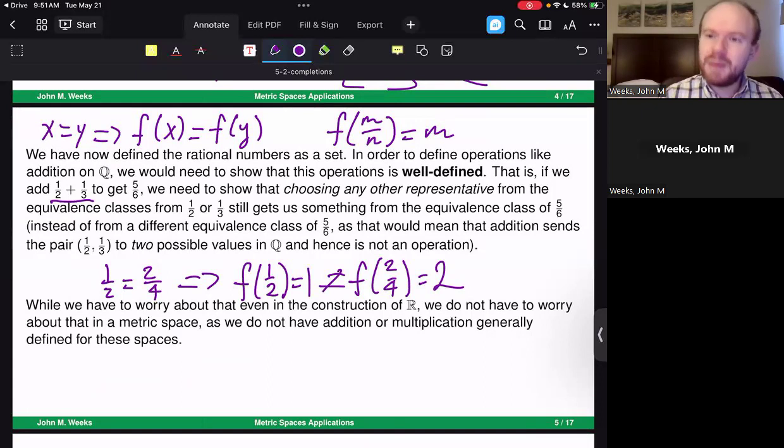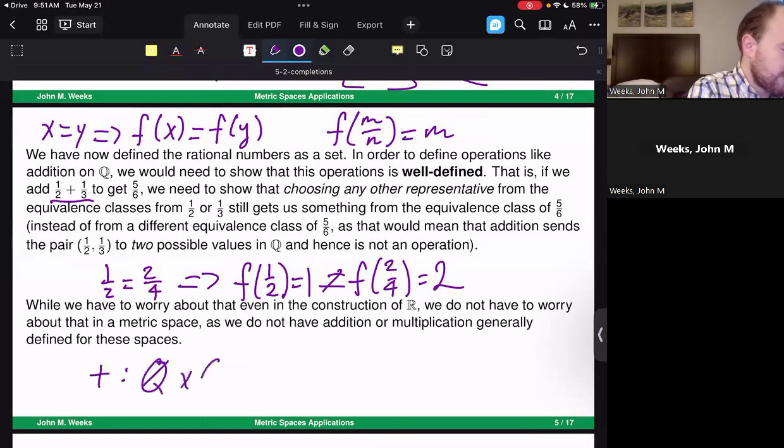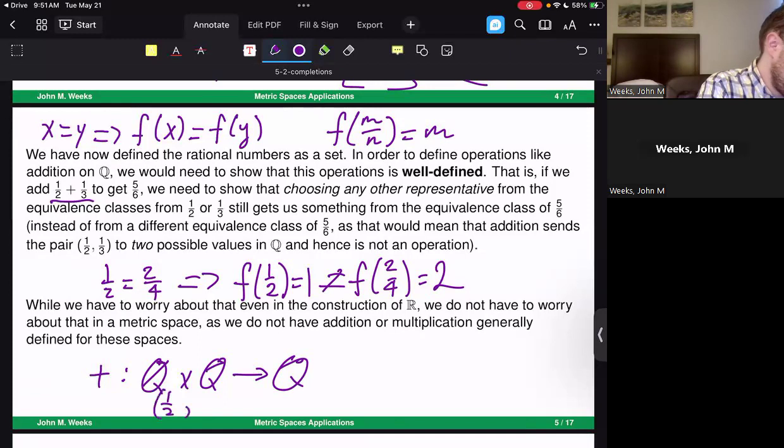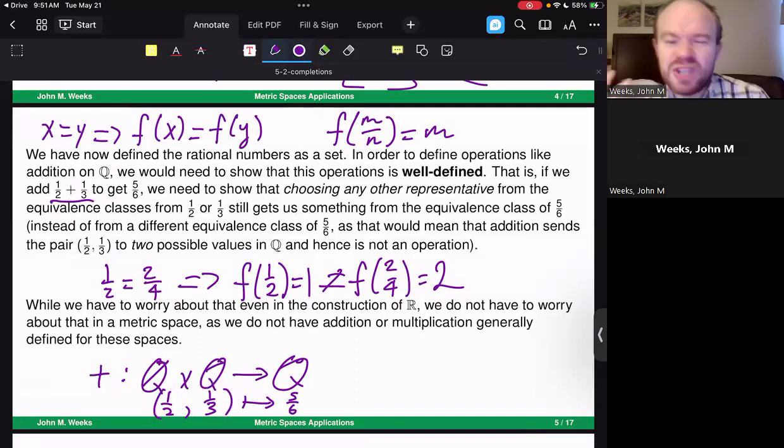And we have to do the same thing when we consider the addition function. Remember, the addition itself is a function. It takes a rational number cross a rational number and gives us a rational number back. If I put two numbers inside of an addition operation, it gives me the sum of those two rational numbers. So if I take 1/2 and 1/3 and consider their addition, I need to make sure that when I map this to the number 5/6, that that's well defined. What if I had plugged in 2/4 or 3/9 for these two numbers respectively? Would I get something that still works for the addition?